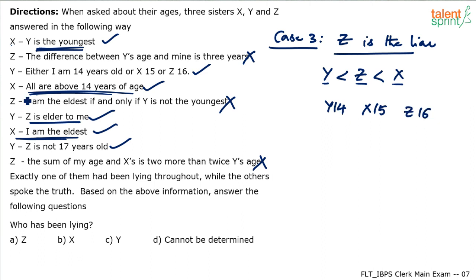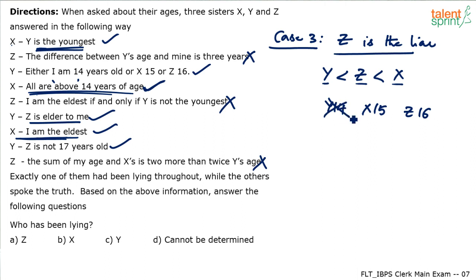Since X tells that all are above 14 years of age, Y cannot be 14 years. Remember, they should be above 14 years, which means minimum age should be 15 years. Minimum age of X, Y and Z should be 15 years because X is the truth speaking person, right? So Y cannot be 14 years old. Y should be at least 15 years old.